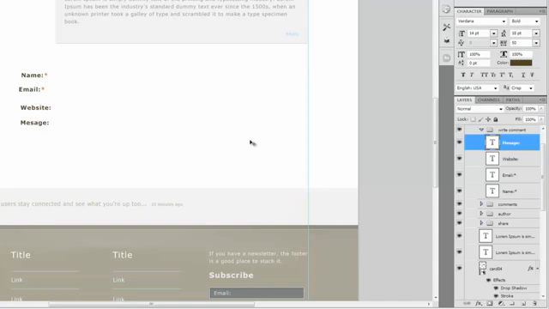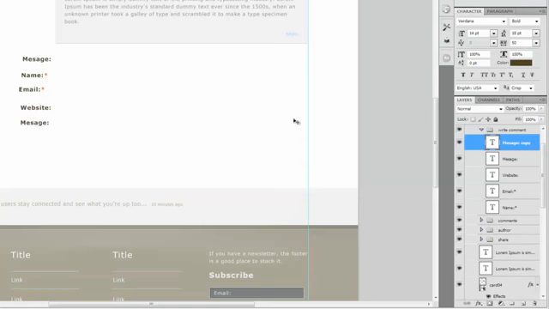Okay, let's go ahead and copy this one more time. We're going to hold down Alt and copy it and bring it up. We're going to go all caps, and change this to leave a reply. We're going to double click it, and make it a regular size. The message, we spelled that wrong. We need to add another S on that.